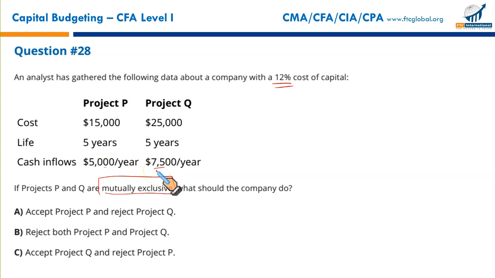So you will have to enter it in your financial calculator. How do you do it? Let me show you. Cash flow at year 0, negative 15,000. This 5,000 is coming at the end of every year. Let me write it clearly so you know what to do for project P and project Q. Cash flow at year 0, negative 15,000. Enter, press the down arrow key. Enter 5,000.